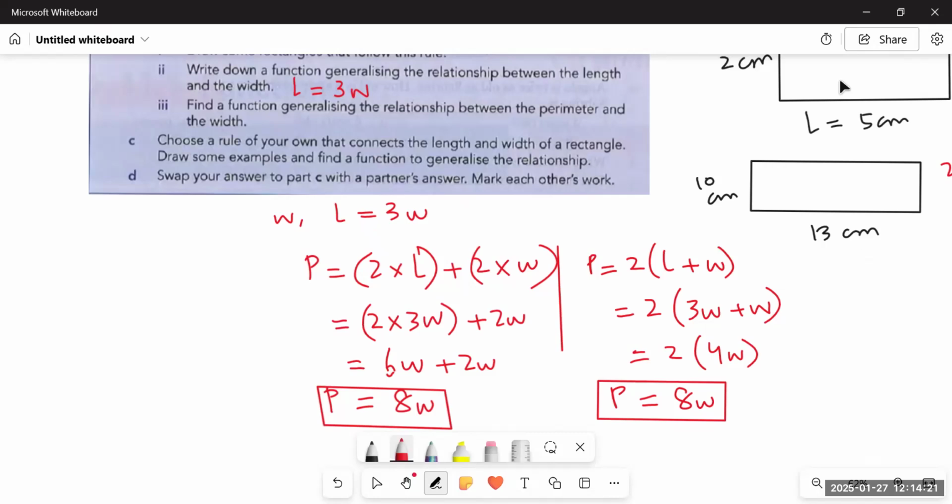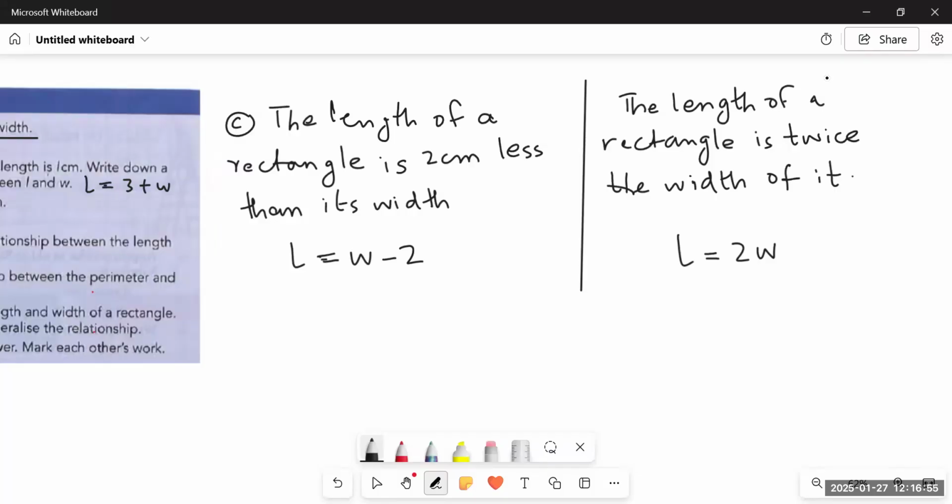Now they're saying choose a rule of your own that connects the length and width of a rectangle. Draw some examples and find a function to generalize the relation. So now what do we have to do here? We have to find one rule of our own. So what we can say here is: the length of a rectangle is 2 centimeters less than its width. So this time, whatever your width is, your length would be 2 centimeters less.